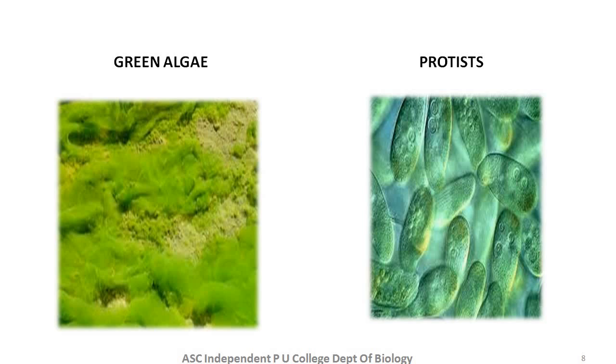As we discussed, the conversion of solar energy into chemical energy, that is, one form of energy into another form of energy, is carried out by transducers, and all the producers are transducers. In this slide, green algal forms and protists are some of the smallest transducers present in our ecosystem other than plants.